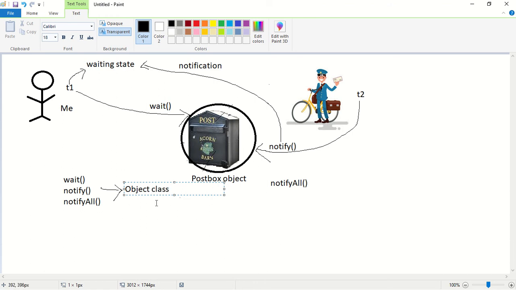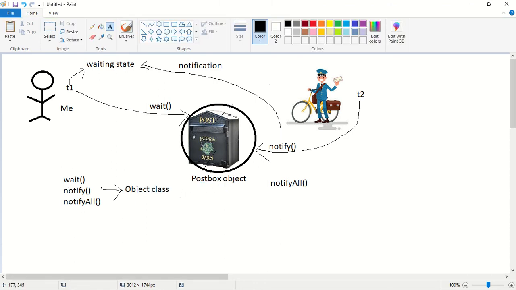So what is the advantage of defining wait, notify and notify all methods inside the object class? The reason is to make these methods visible for all the classes in Java. You know that object class is the root class of all the classes in Java. The methods which are placed inside root class are visible for all the classes.